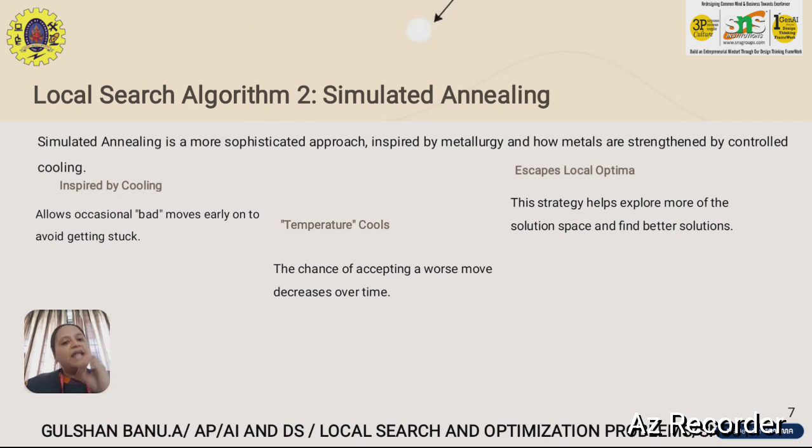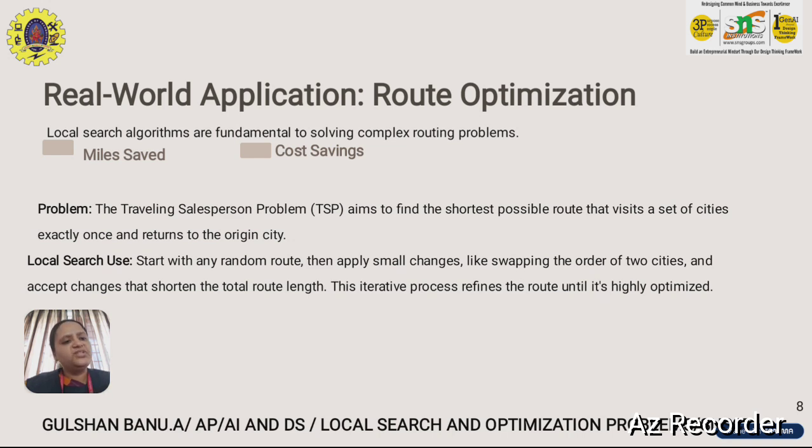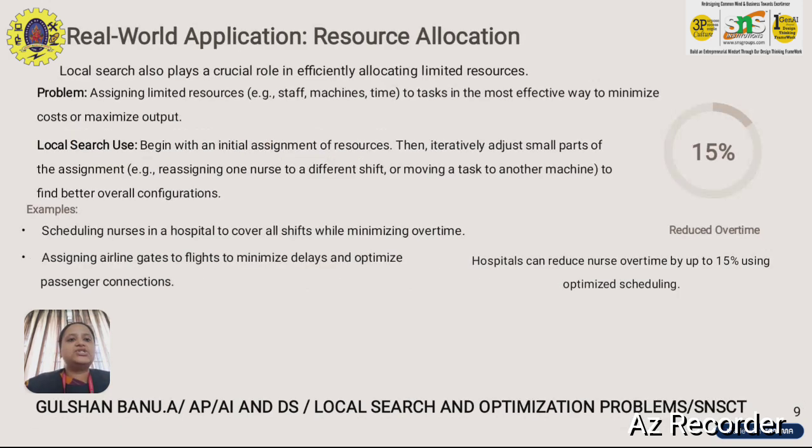It was inspired by the cooling process, how temperature cools over time. That is one example of simulated annealing. Real world applications for this are miles saved and cost savings. All these are examples of local search algorithms.